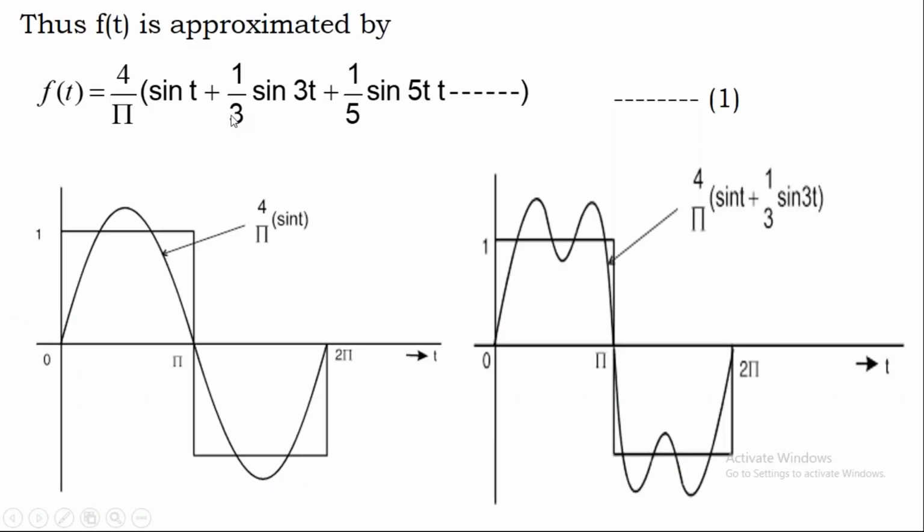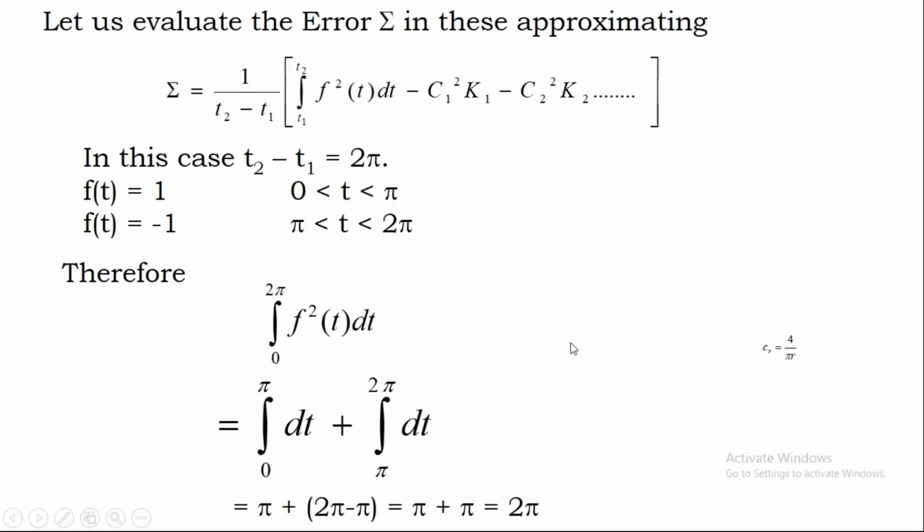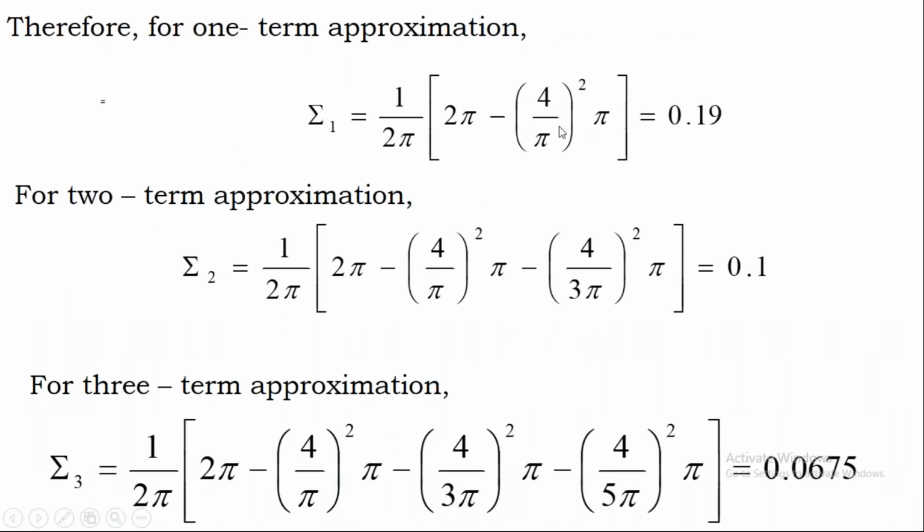With one term, we have only 4 by pi sine t. With two terms, we have C1 and C3. Here we have C1, C3 and C5. Here we have C1, C3, C5 and C7.